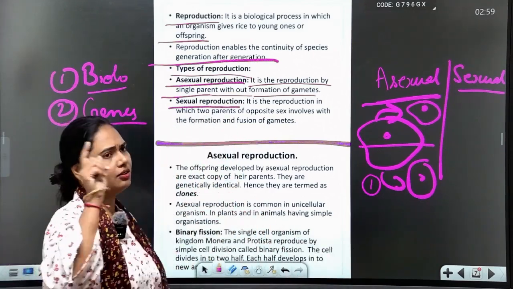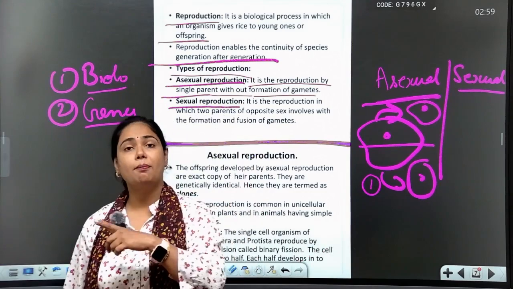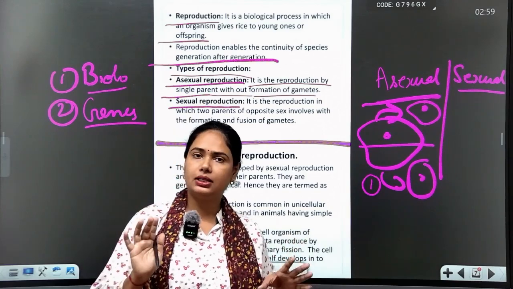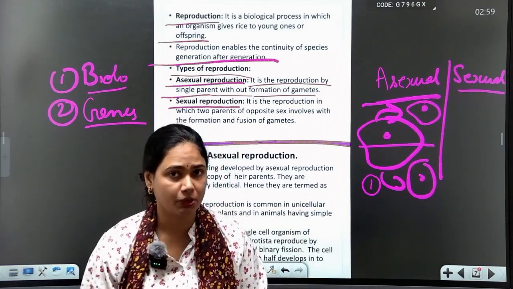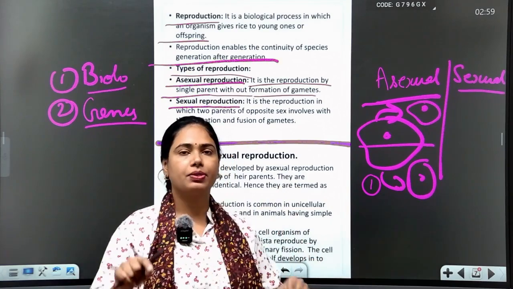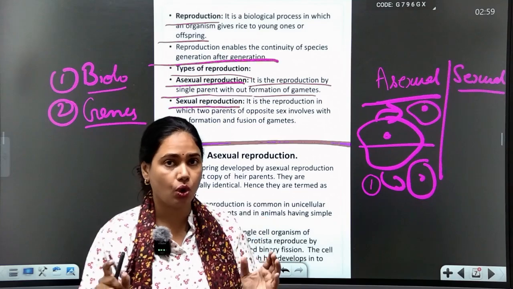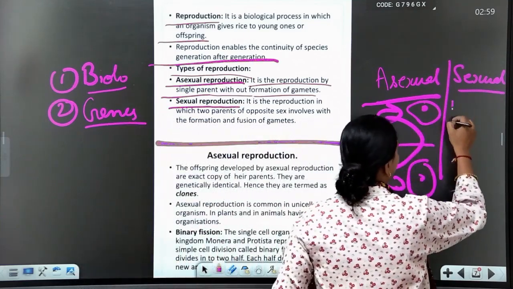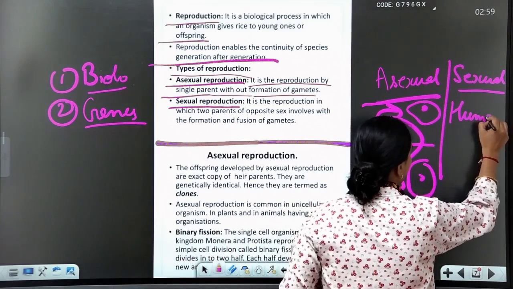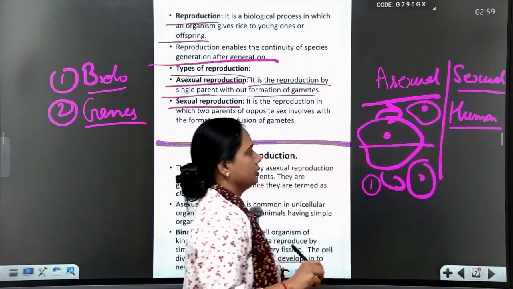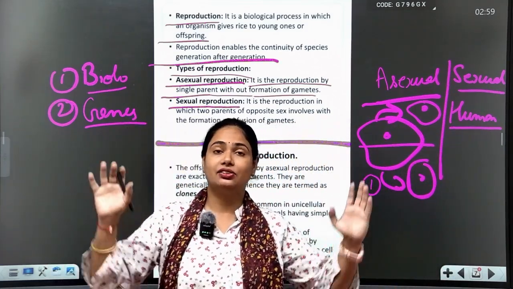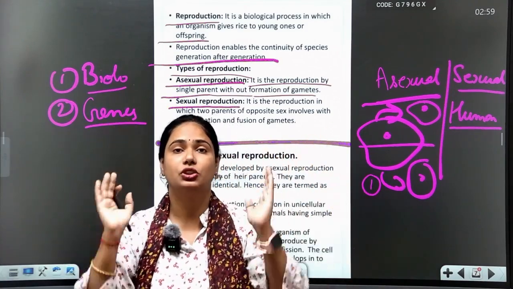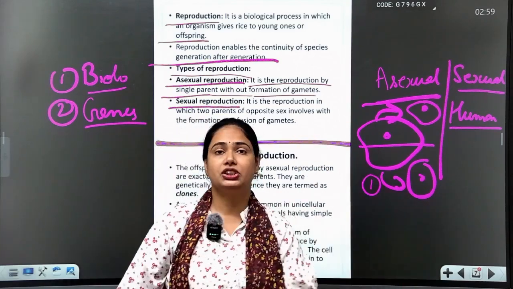Now, there is a very important question, students. Asexual reproduction you know, but do all organisms show asexual reproduction? No, ma'am. Some organisms show sexual reproduction also, like humans, mammals, fishes, plants, etc. Many complex organisms show sexual reproduction only.